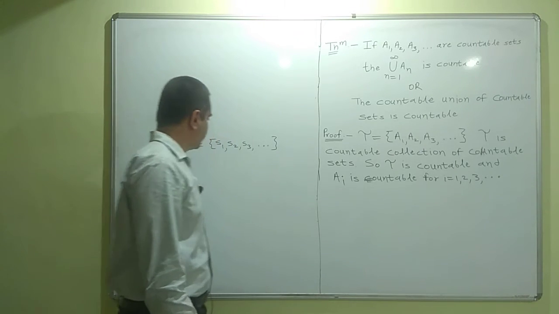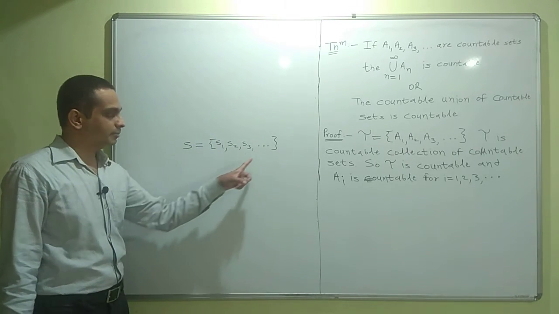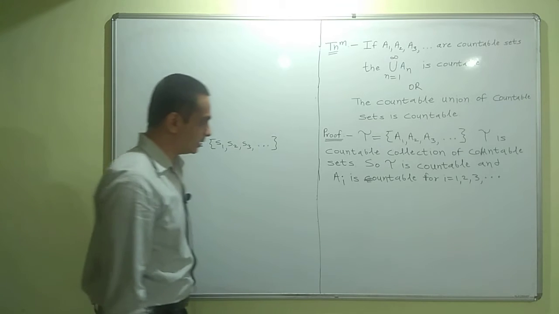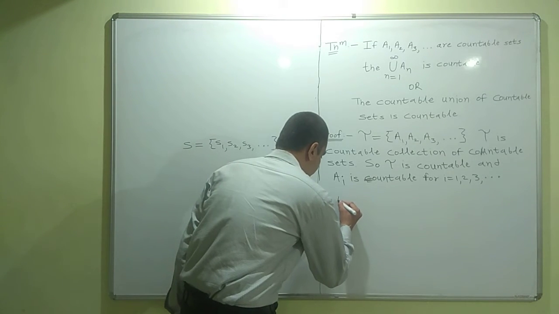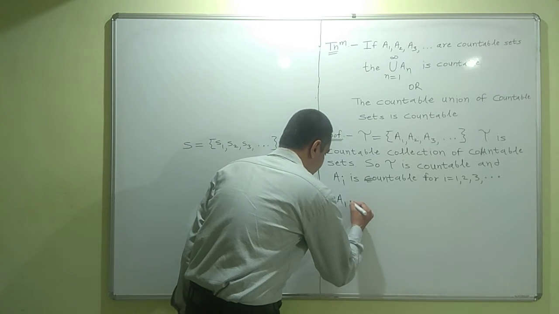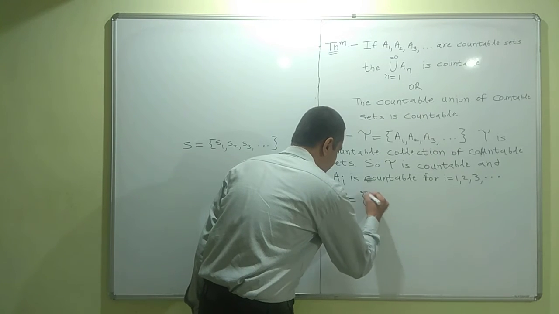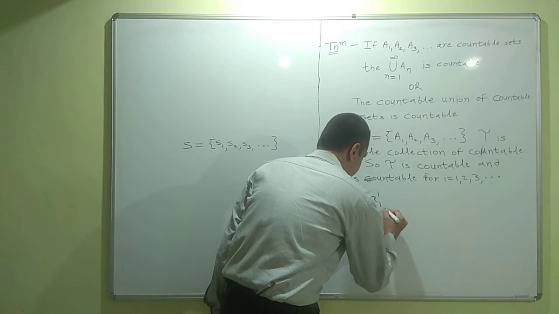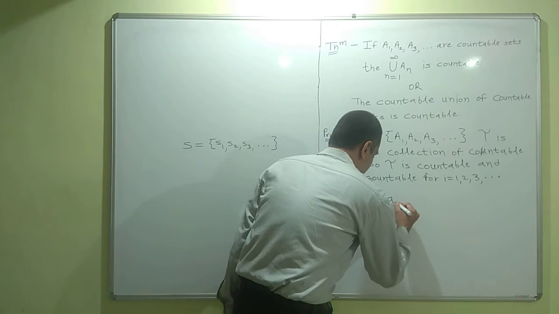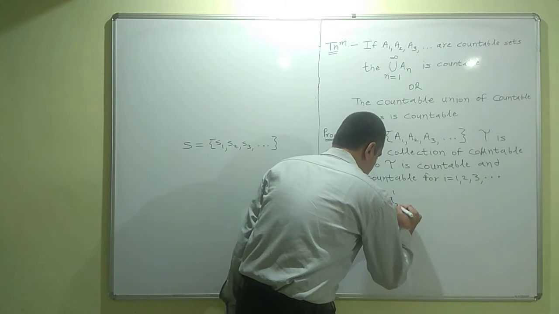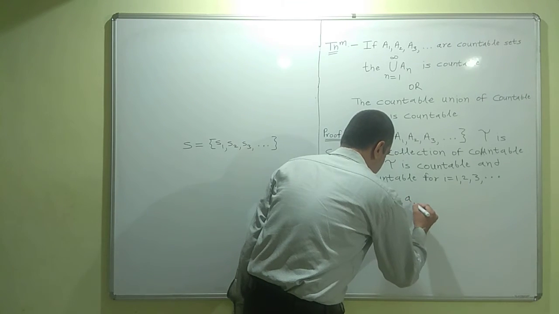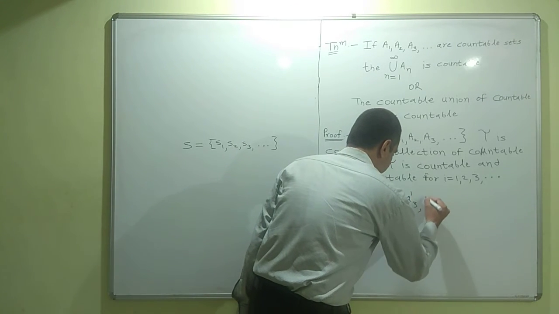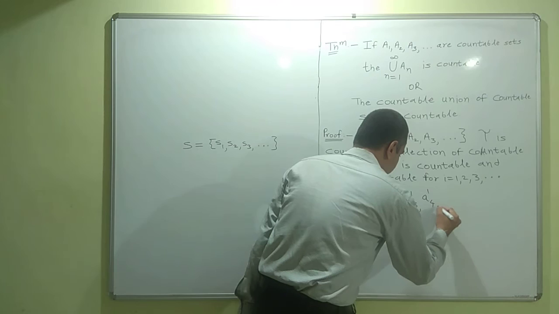As I have explained, a countable set can be put in this way. Let us represent the set A1 as A11, A12, A13, A14 and so on.